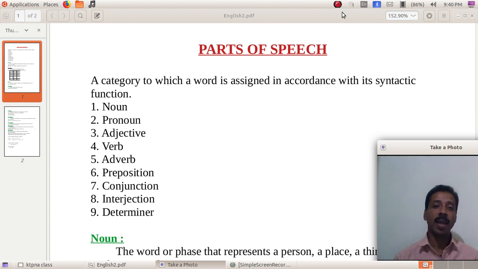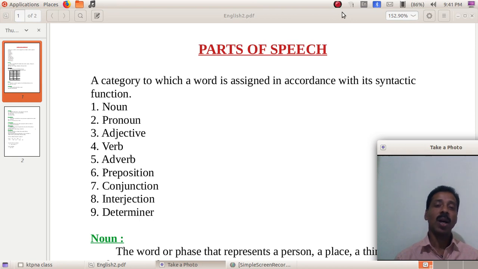Likewise, in the case of the English language also, there are a number of parts. If we have to use language effectively, we should understand how to use these parts, where to use them, and what the specialties of these parts are. That's why we are coming to this topic.